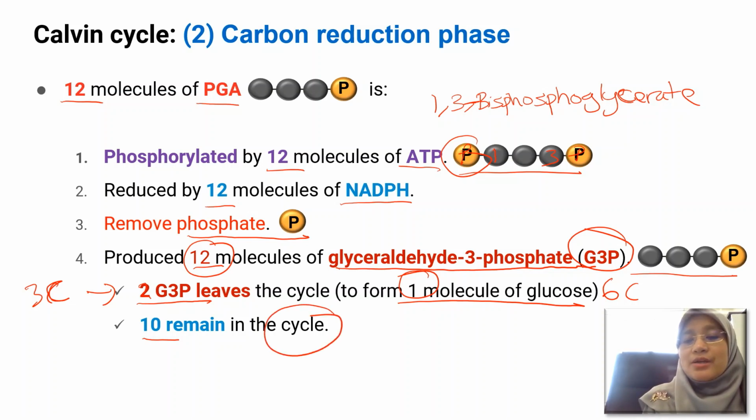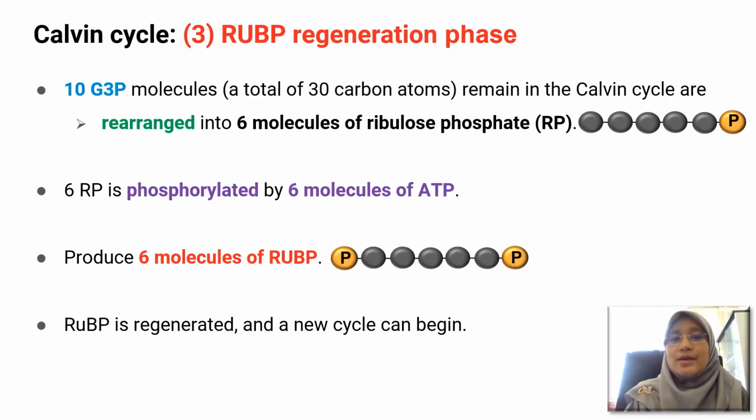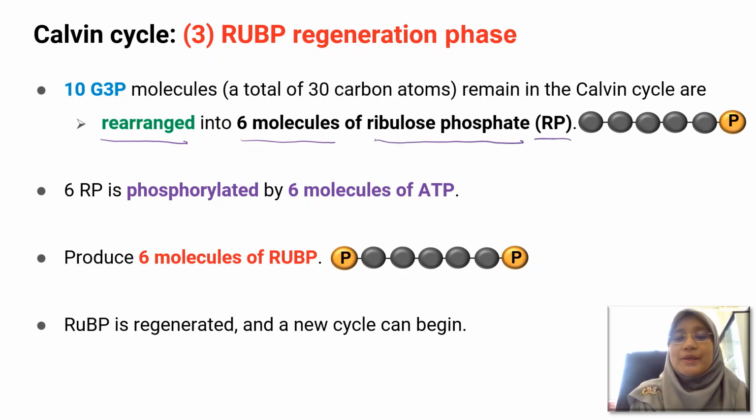The third phase is the RuBP regeneration phase. In this phase, the 10 molecules of G3P that remain in the cycle will undergo rearrangement. Okay, they are rearranged into 6 molecules of ribulose phosphate, RP. So each molecule will have one phosphate attached to it.